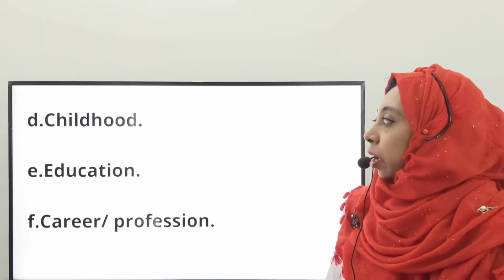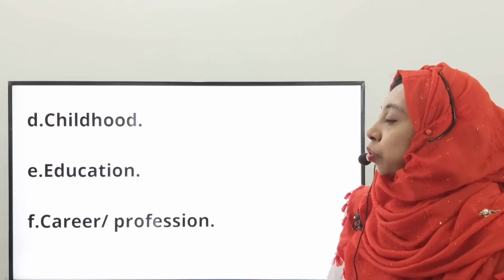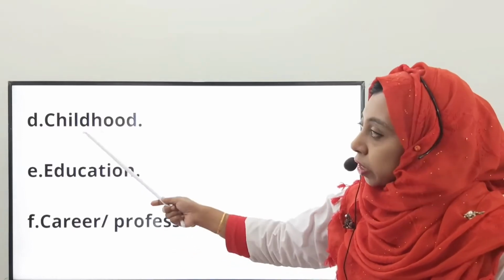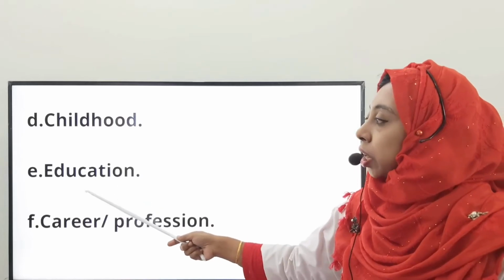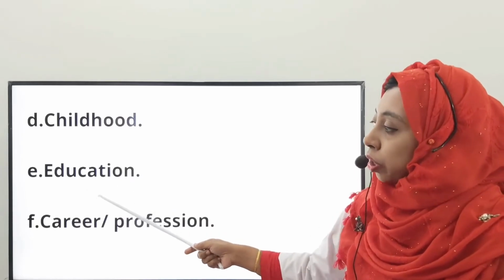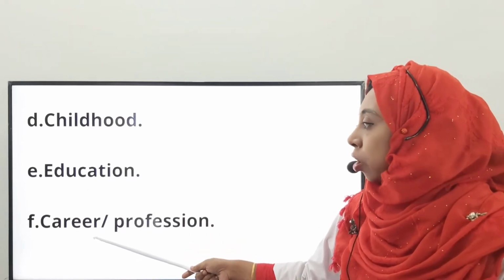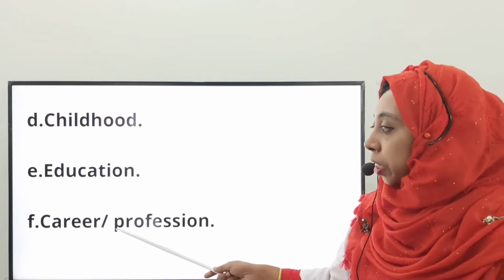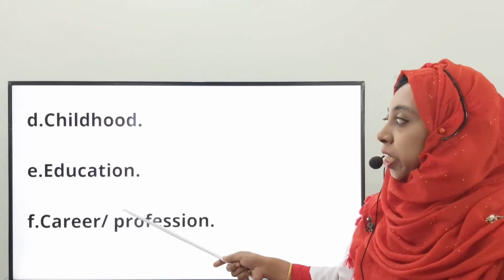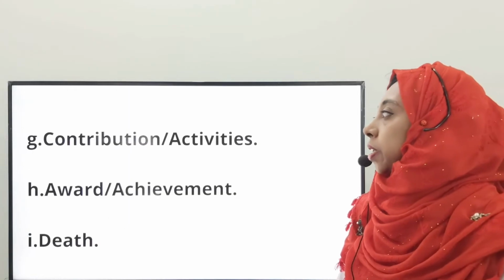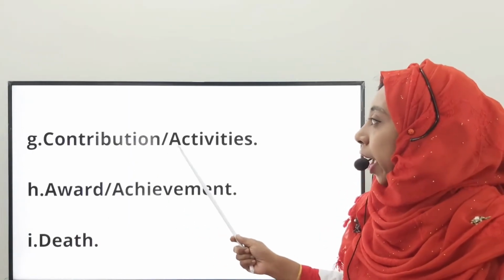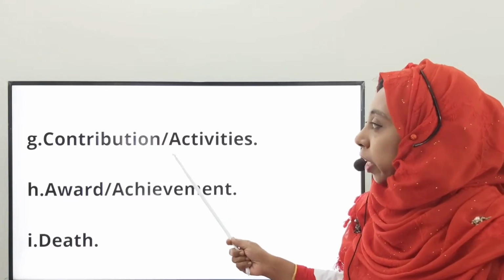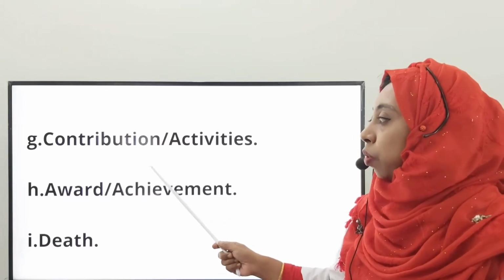After his parents' information, we will go for childhood. After childhood, we will write about his educational background. Then we will write about his career or profession, where he did his work, all these things if we get them in the sentences. Then we will write about his contribution or activities for which he is famous in the world.